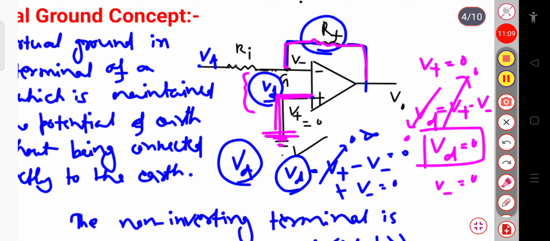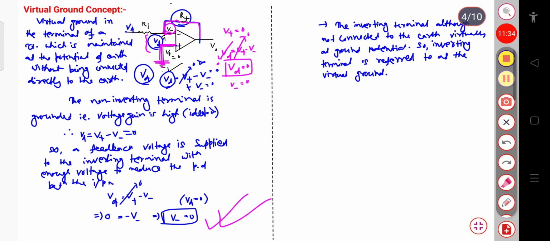Since at the inverting terminal you will get V minus to be 0, it will indirectly feel that the inverting terminal is connected to the ground. That's why it is called the virtual ground. Though it is not connected directly to the earth, since the voltage is 0, it will indirectly feel that it is connected to the ground. So this is all about the virtual ground concept. Thank you all.